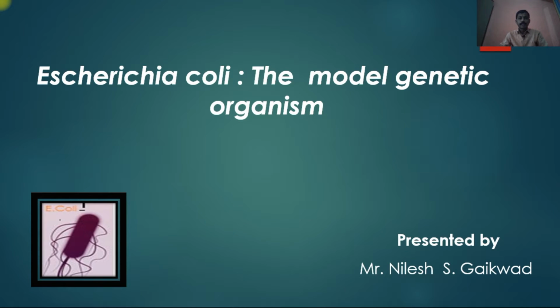Explain the Escherichia coli, the model genetic organism.